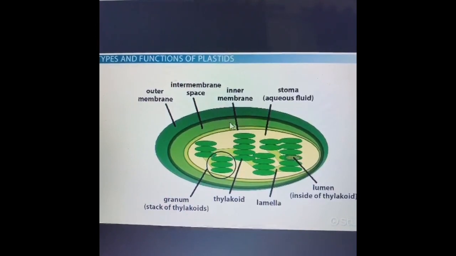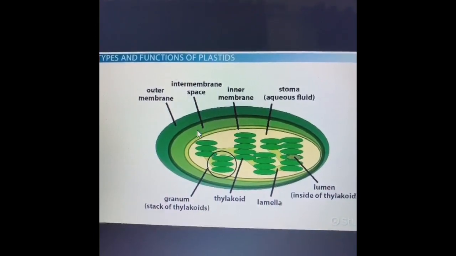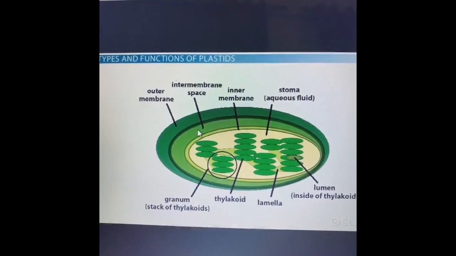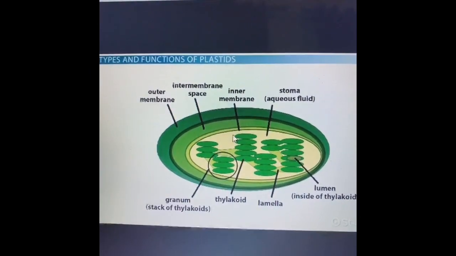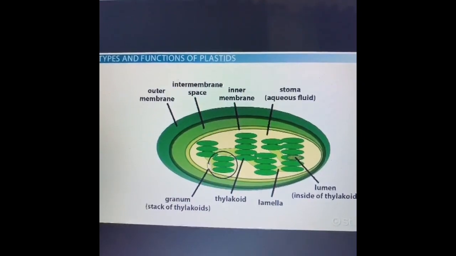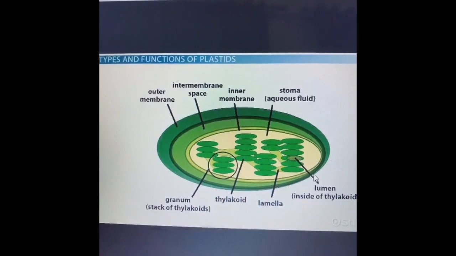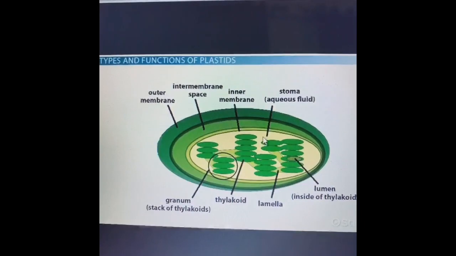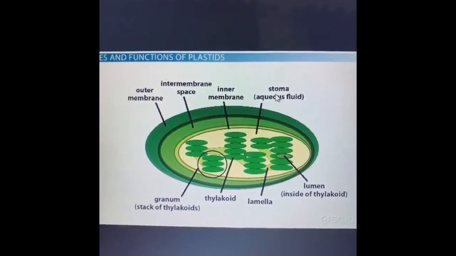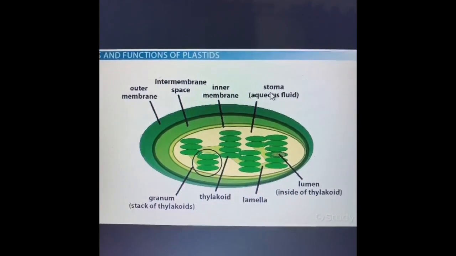So we have the outer membrane, the inner membrane. This is showing the intermembrane space. Between the two membranes there is some space, and inside are these stacked thylakoids which are known as granum. They are interconnected by lamella, and inside the thylakoid is present the lumen. These thylakoids are suspended in an aqueous fluid which is known as the stroma. So this is the structure of the plastids.